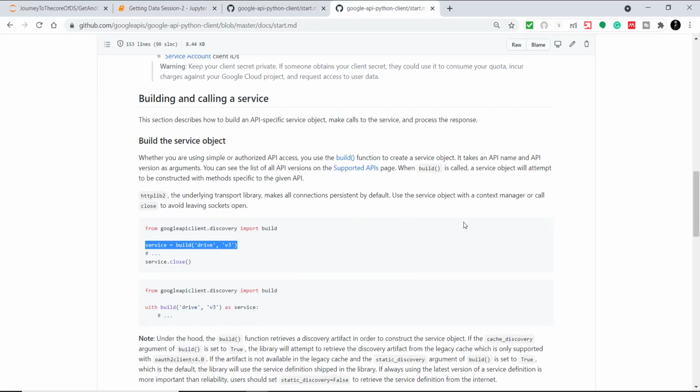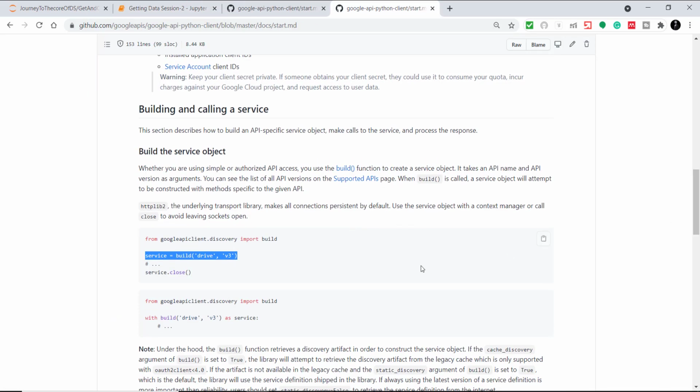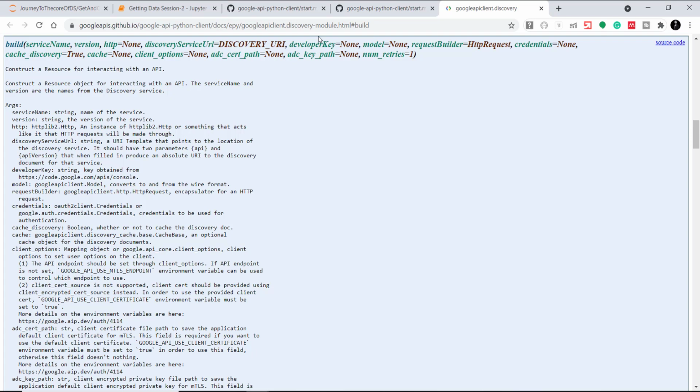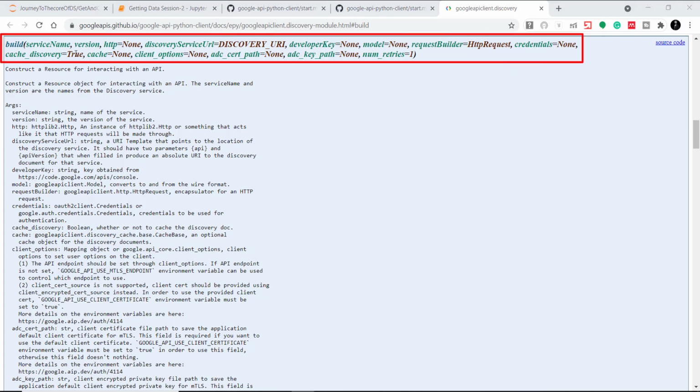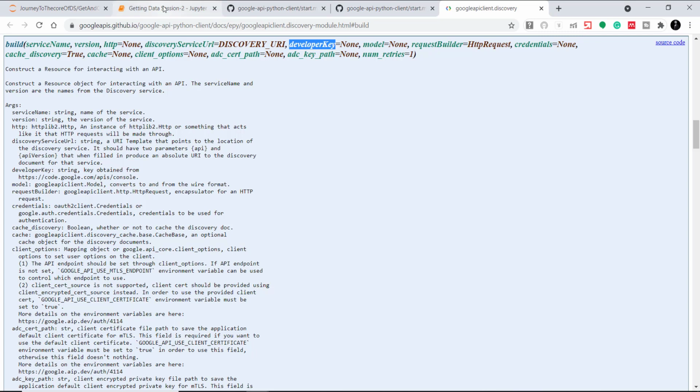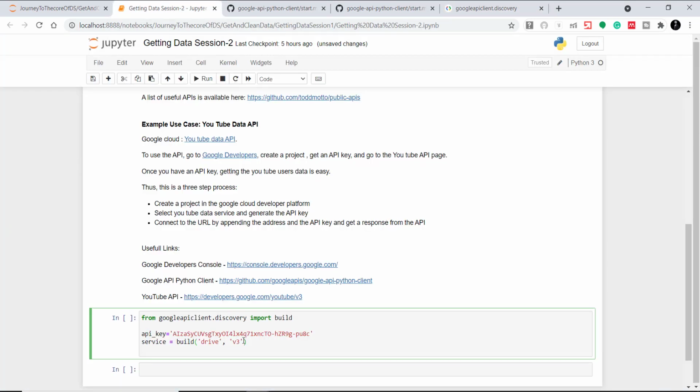Okay. So just to check whether we are calling it right, I'll just go here in this build link and click it to check its official documentation. So here it is saying that the build function uses the service name with the version along with the developer key. So we haven't given the developer key yet. So what we need to do is we need to go here and add developer key here and give the API key.